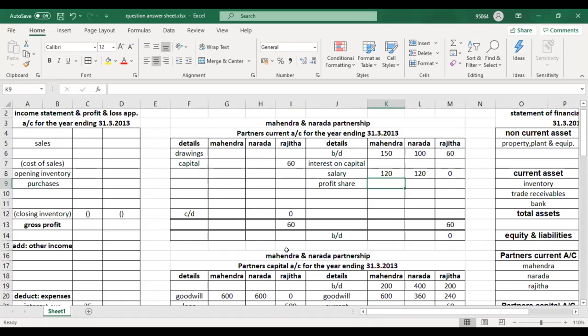So we will record. Drawings are recorded in capital account. Are drawings recorded in capital account? Current account. No. Okay, good. Why not current account? In capital account? Okay, debit. Why not capital account?